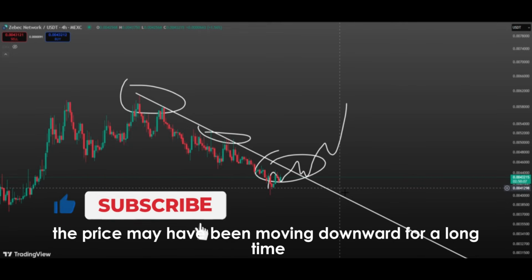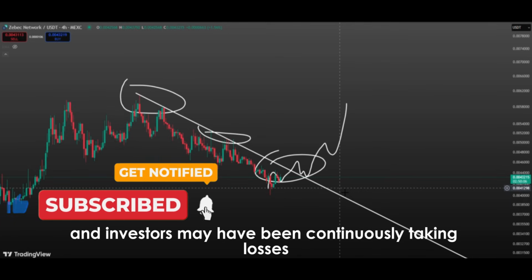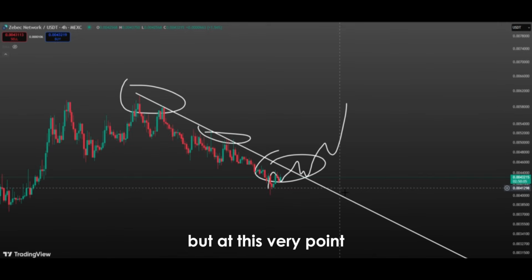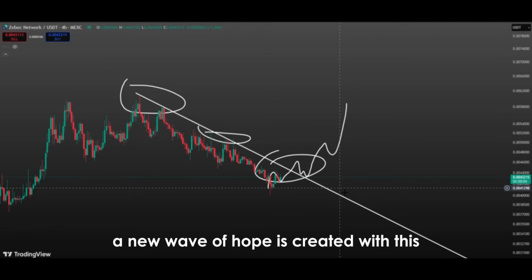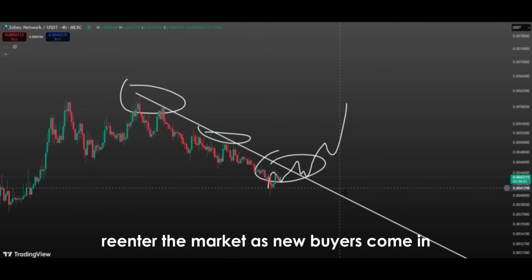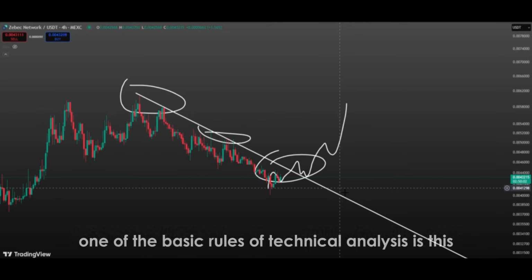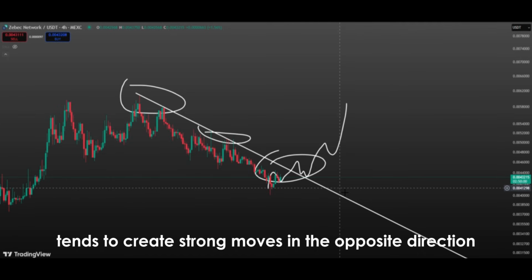For example, the price may have been moving downward for a long time, and investors may have been continuously taking losses. This creates frustration among market participants. But at this very point, when the price breaks above the downtrend, a new wave of hope is created. With this hope, many investors who previously refrained from buying re-enter the market. As new buyers come in, rapid upward movement in prices can be seen, because one of the basic rules of technical analysis is this: a long-standing trend, once broken, tends to create strong moves in the opposite direction.